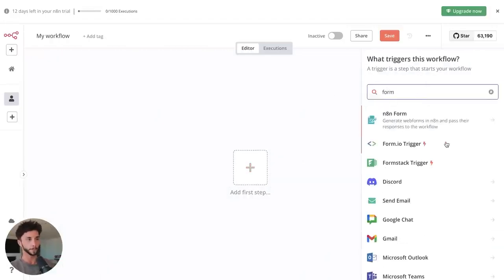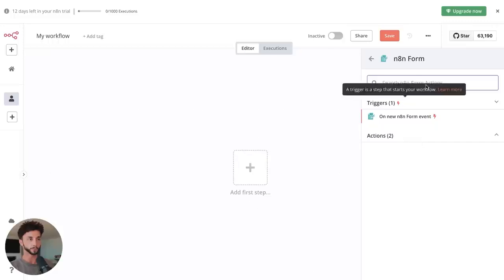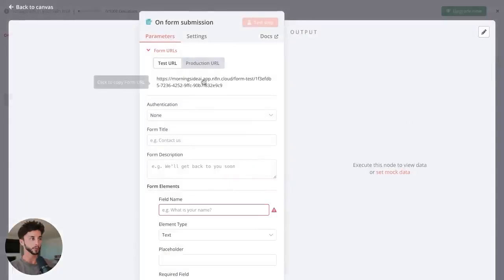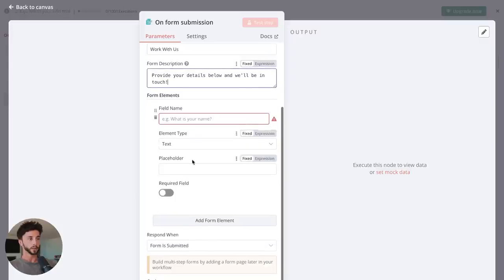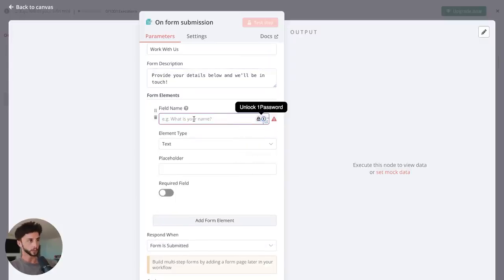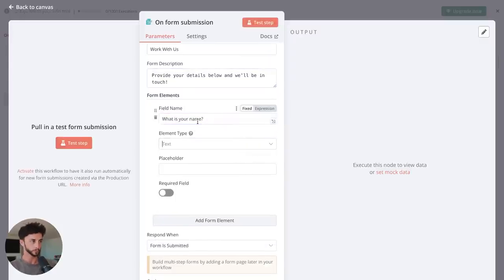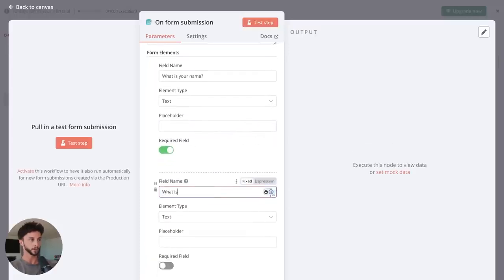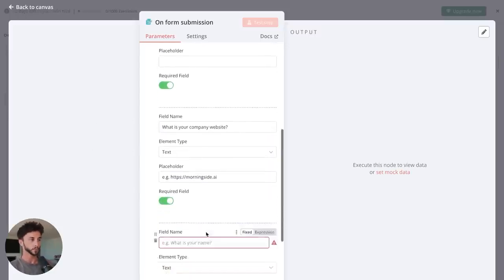We're going to go form. n8n has a nice form trigger, on new n8n form event. And here we get to create an n8n form. So we can call it Work With Us. Now we get to pick the field names. So we want to have the first one, which is first name, and make that a required field. We add another one: what is your company website? https://morningside.ai, required field.